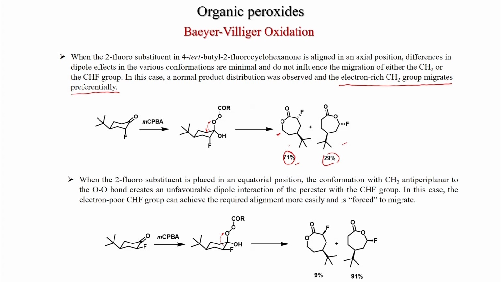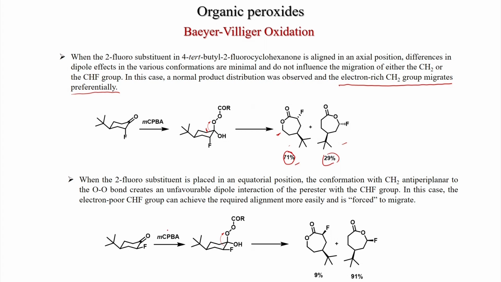Now, if you put the fluoro group in the equatorial position, what happens? Now, the CF dipole is close to the carbonyl, and anything you add, this dipole will affect. So, the dipole-dipole interaction will be important in this case. The conformation with CH2 anti-periplanar to the peroxy creates an unfavorable dipole interaction on the perester with the CHF group. Because if you want attack, now this CF is closer compared to the axial, which is far. So, there will be some effect on this dipole.